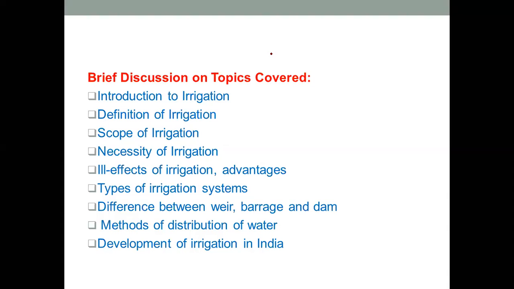And the third part of our first unit is Water Requirement of Crop, which is a theoretical, conceptual, as well as numerical part of the first unit. Okay. So up till now we have covered the first part, that is Introduction to Irrigation. From here onwards, we'll complete the second part and the third part.